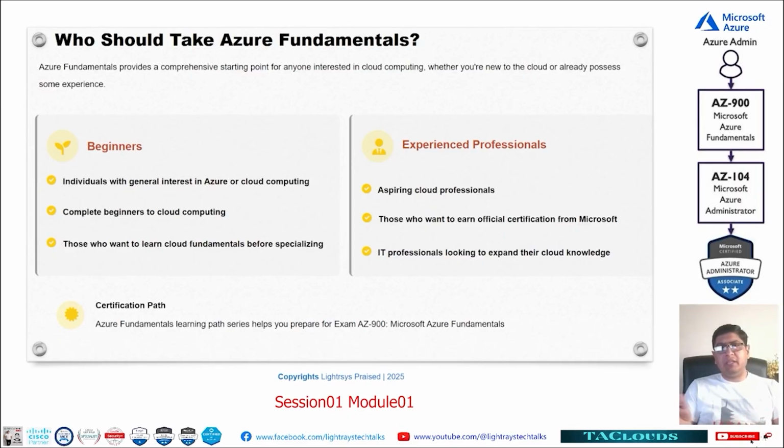Microsoft is renewing everything every year, or maybe sometimes after 1 month, maybe sometimes after 1 week, they are changing things. So that is why, to get the certification, you need to be up to date. And finally, it is for IT professionals looking for experience or looking for an upgrade in the job. They are already having experience in one field, and they want to get more experience.